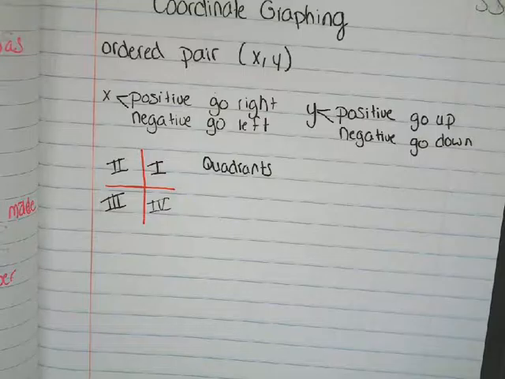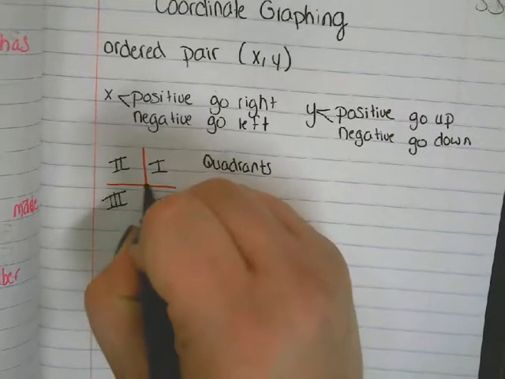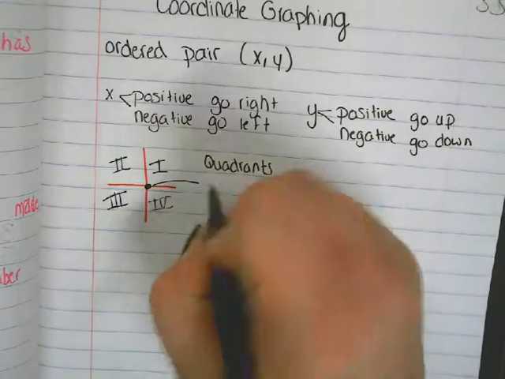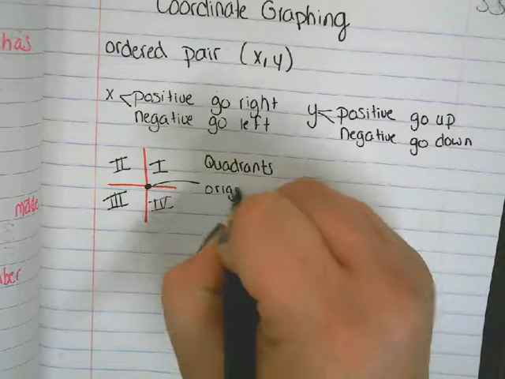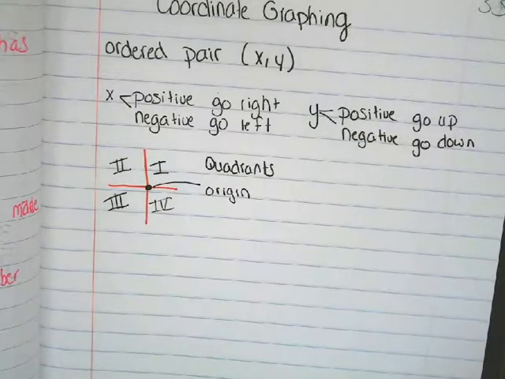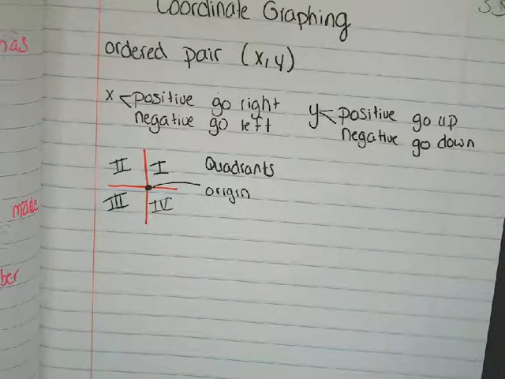The center of the graph is what we call the origin. Think of origin meaning the beginning. It's where you're always going to start from. It's your reset point. Every time you're given a new point to graph, you always start at the origin to graph. Okay?